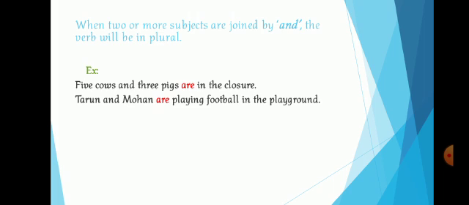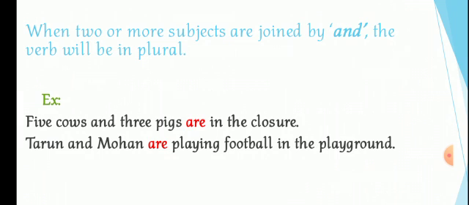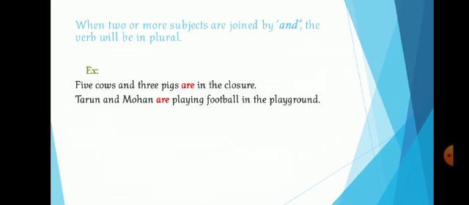Now we go on to the first rule, the first condition, or whatever you can call it. This is the first situation, or you can imagine it as the first rule. We are going to study 7 rules regarding subject verb agreement. So this is the first one, the simplest one. When 2 or more subjects are joined by the word and, the verb will be in plural, right?